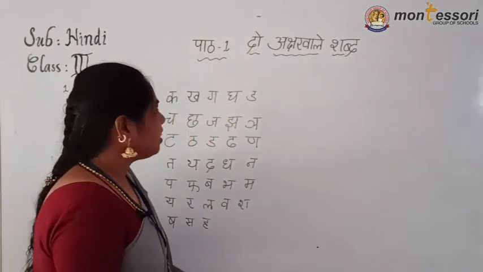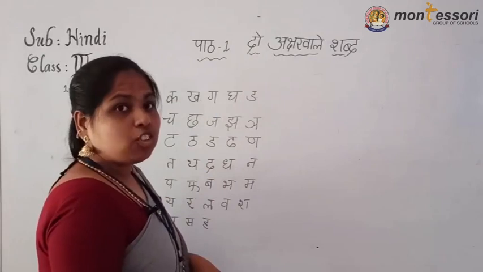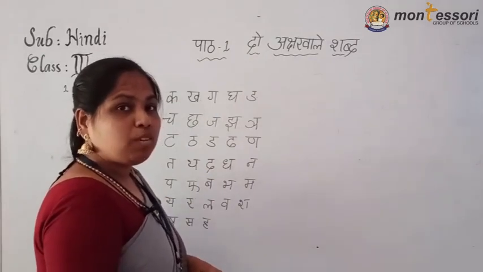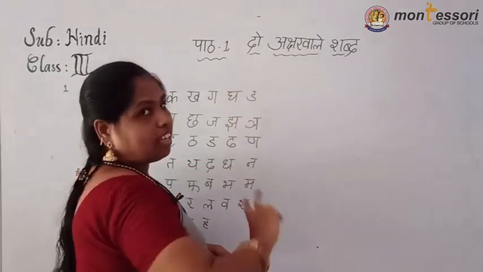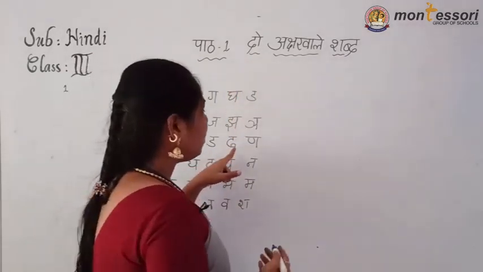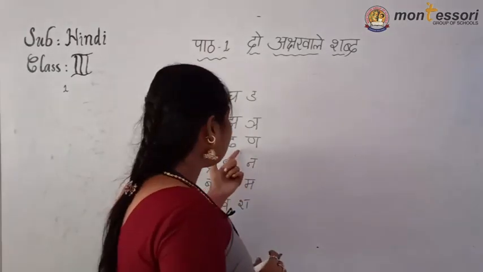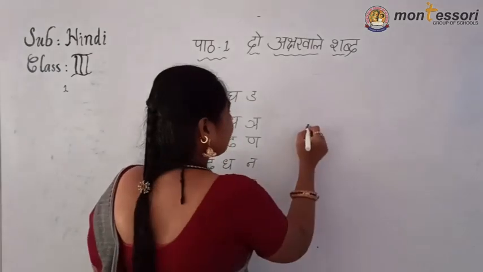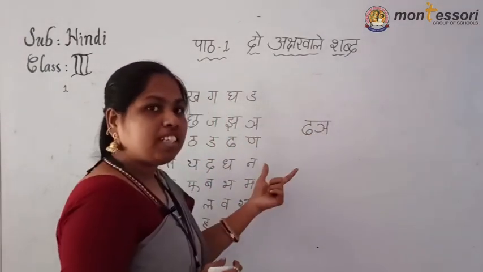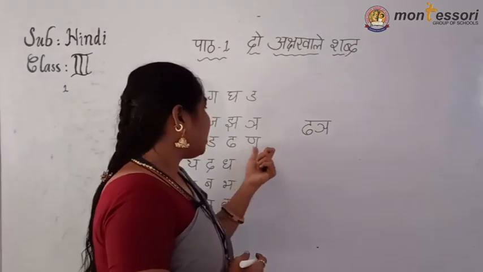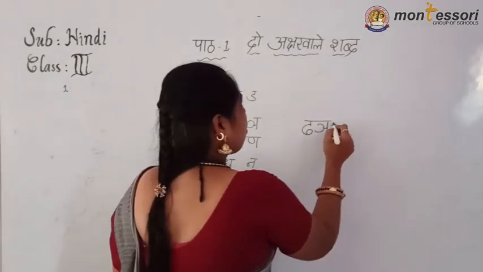How did we form these? See here, if you take any letter, you have to write in a meaningful manner. Means when you write a 2 letter word, here what is that 2 letter? Do akshar wale. 2 letters. If I say write anything and you add letters this way, it is without meaning. Is there any meaning in this word? No, no. That's why nothing was there. In this one, no meaning. This is a wrong word.